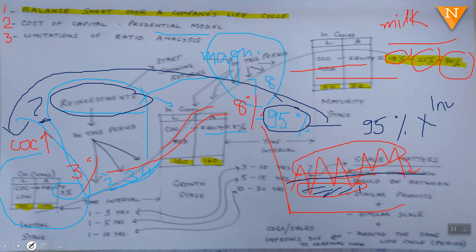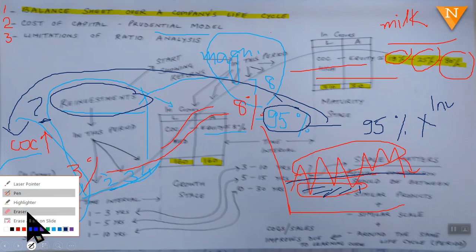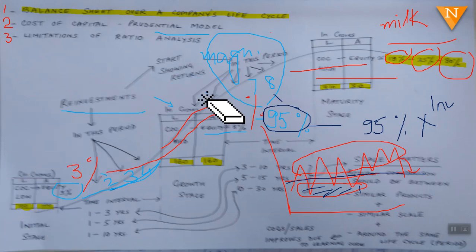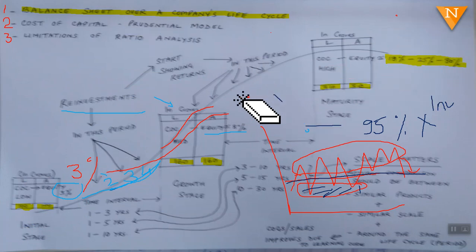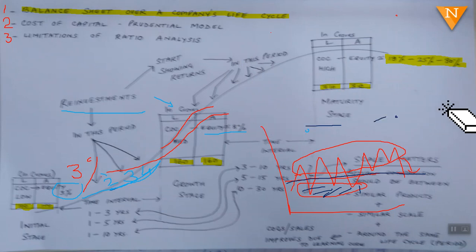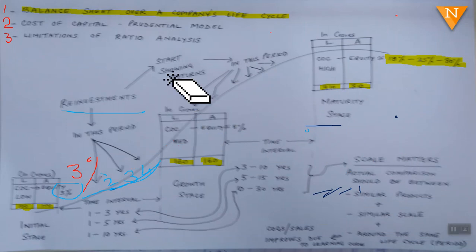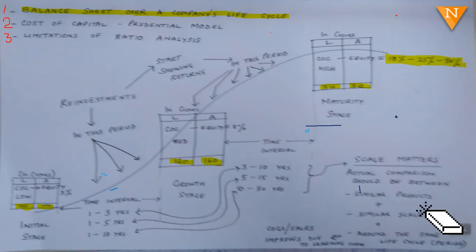Now, coming to the third one, limitations of ratio analysis. Normally, we try to rely on ratios, right? And of course, an ROI of 8%, or say 15% or 20%, is something to be proud of. And then we very conveniently try to compare it with companies. So in ratios there are three broad approaches.